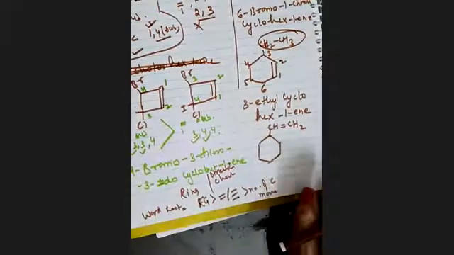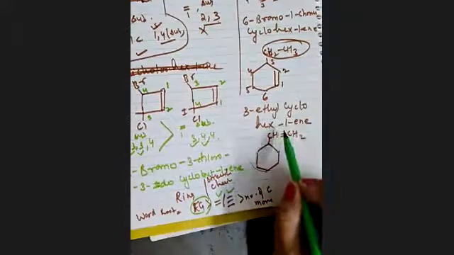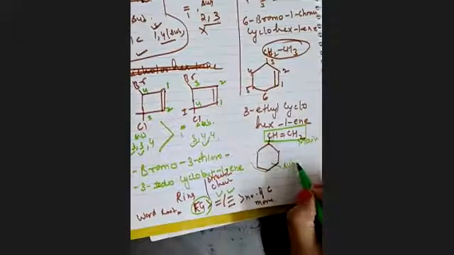Because here we will consider the double bond. Remember, we don't have any functional group here, so the functional group is out. After that, the preference goes to the double bond or triple bond. Since in this type of question the double bond is present in this chain, this will be our main chain and this will be considered as the substituent here.